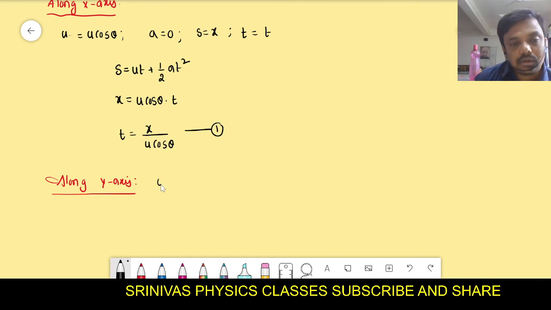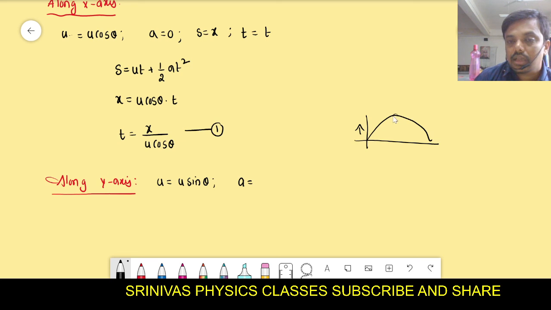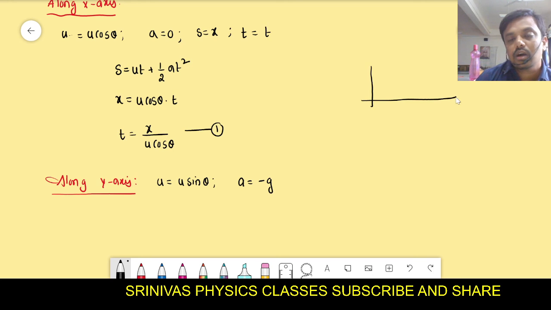What is the velocity along the y-axis? Yes, u sin theta. Initial velocity is u sin theta, but the acceleration: initially it is going up. When you throw like this, initially it goes up, then after that it goes down. That means the acceleration you should take as minus g. Then how much displacement is it taking while traveling from O to P?